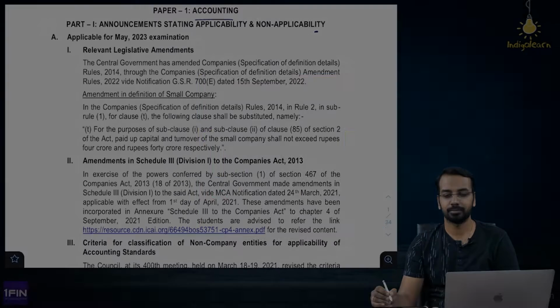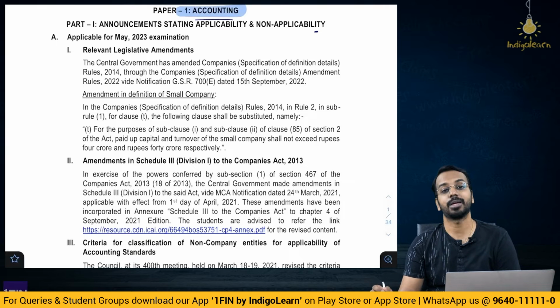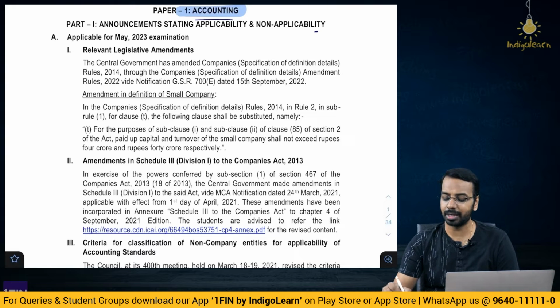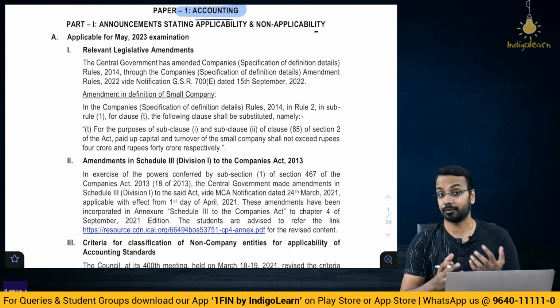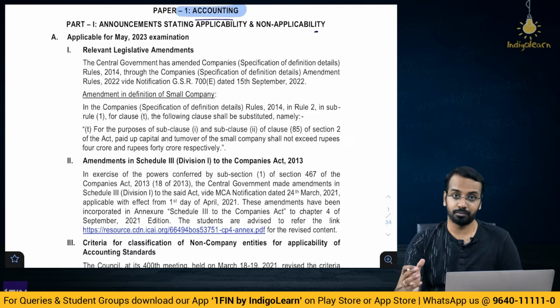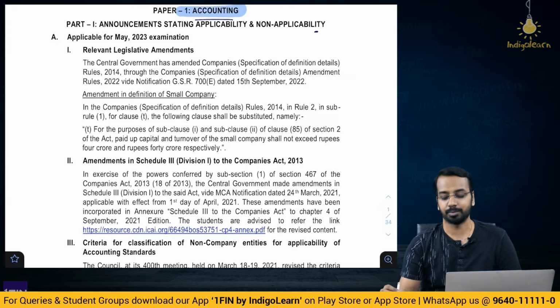Friends, let's now have a look at the RTP of accounting paper for May 23 examination. First, we'll look at the list of applicable amendments. Now, most of these are old amendments, which have already been covered as a part of our lectures. And if at all you are using older books, then these amendments become important.